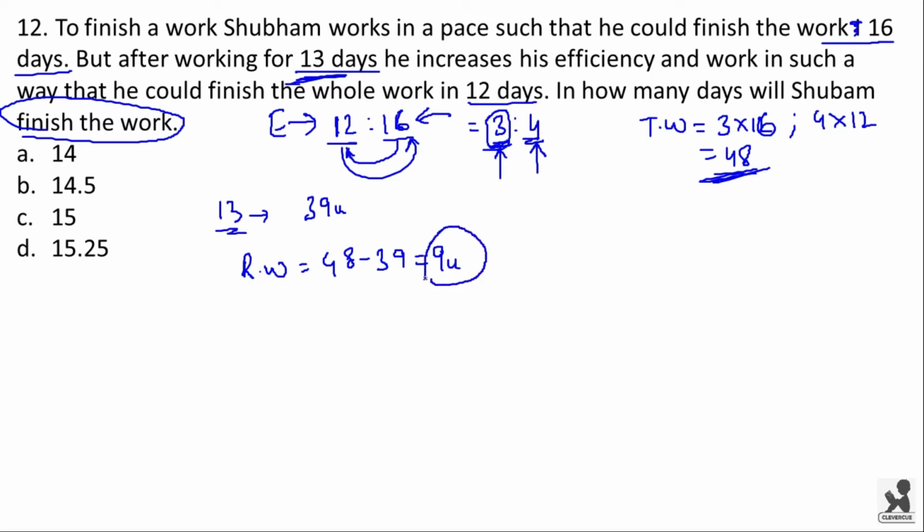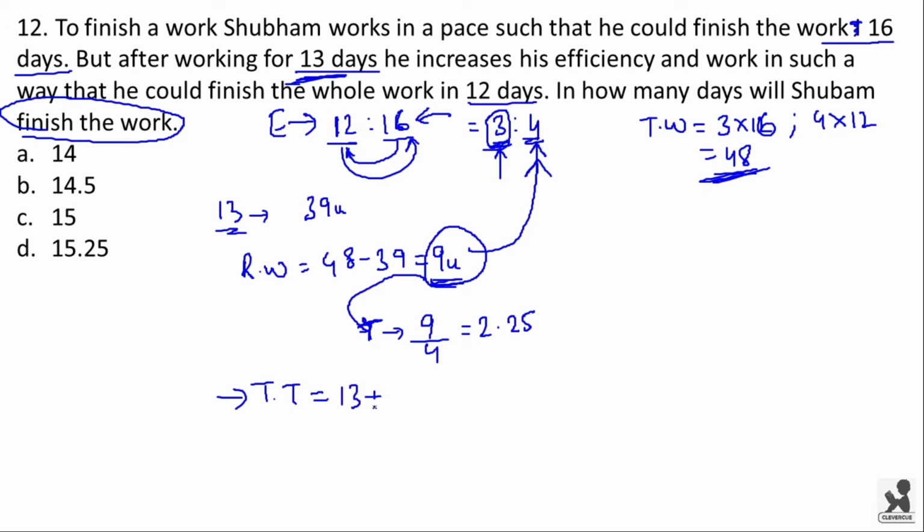Now this remaining 9 units of work will be done with an efficiency of 4. How much time would he take to finish these 9 units of work? The time taken will be 9 by 4, which is equal to 2.25. Now the total time taken by him to finish the entire work will be 13 plus 2.25 days, which is equal to 15.25. Option D is the right answer.